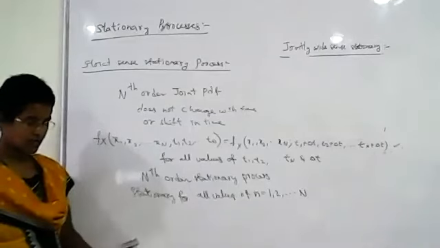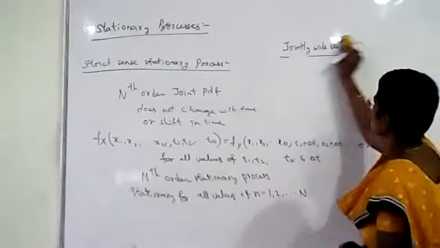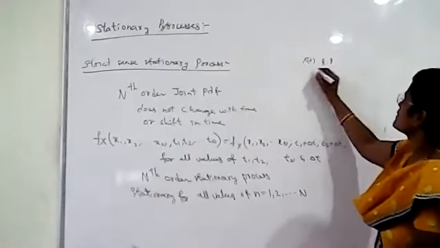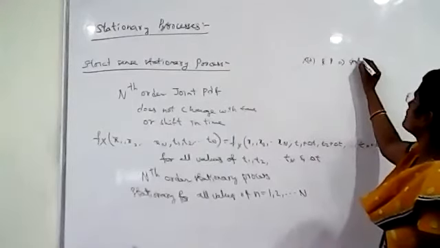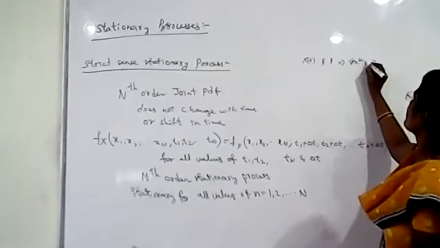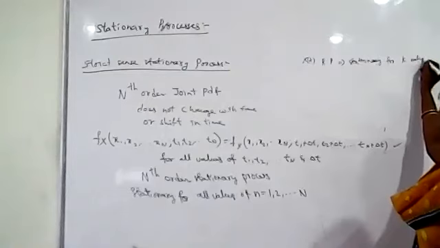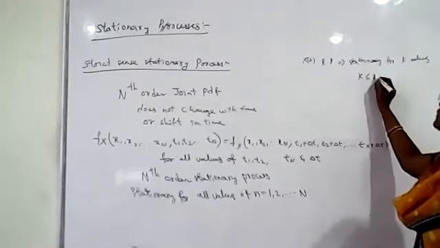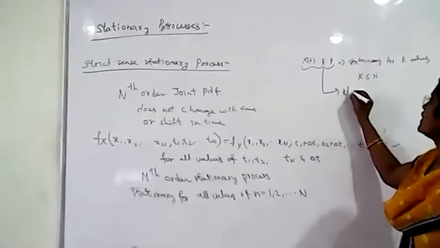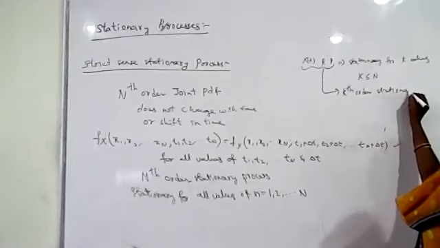Okay. So here, for example, if you take any random process x of t, and it is stationary for only some values of n, say for k values, where k is less than or equal to n, then this random process is called a kth order stationary process.